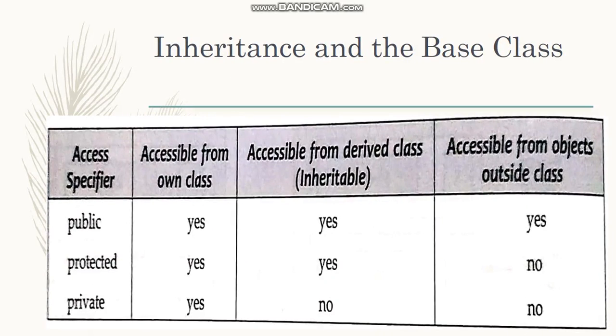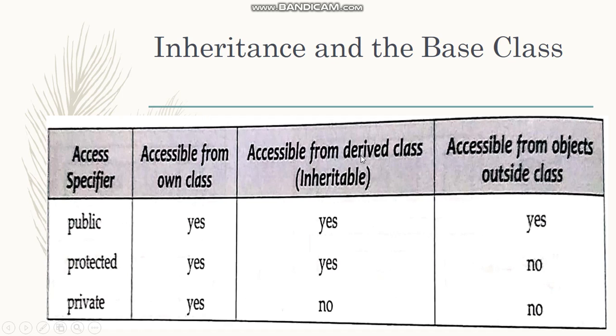Now let us see the inheritance and the base class. So how the inheritance will work in its own class or the base class. Access specifiers are mentioned, that is public, protected and private. The second column says accessible from its own class. So if public is used, yes, then it would be accessible. Protected is also accessible in its own class, and private also. So in the same class you can use all the member functions or the data members of the same class.